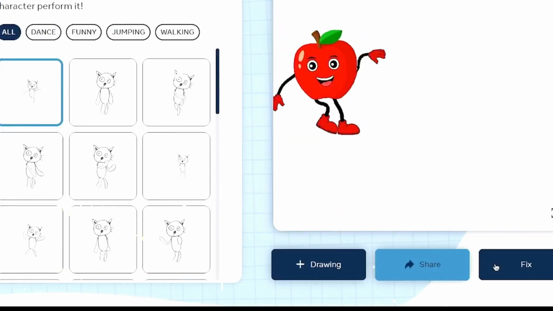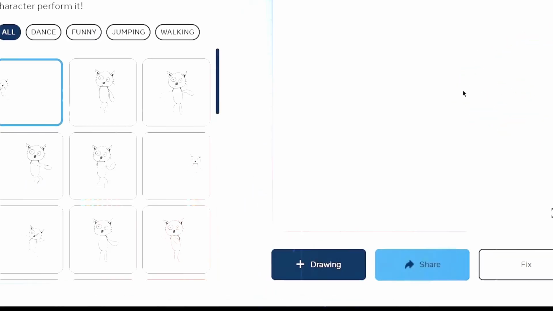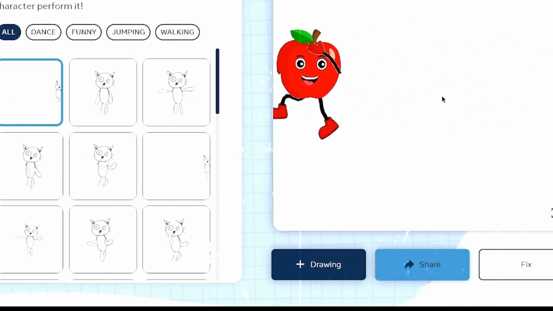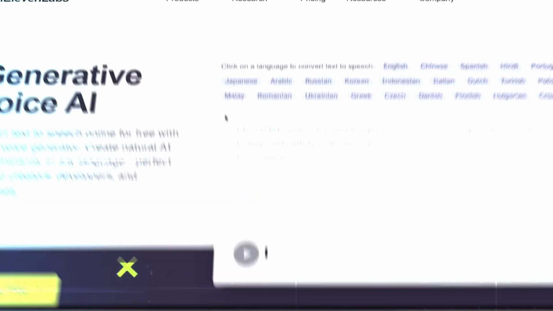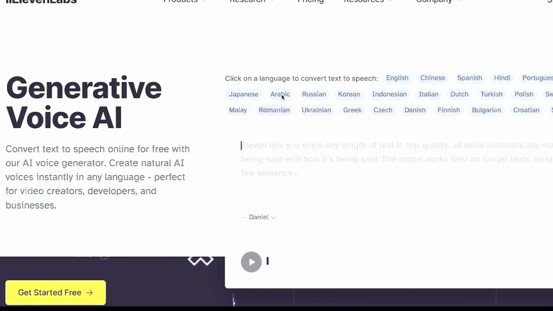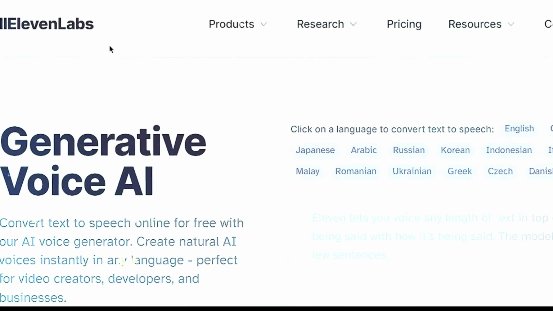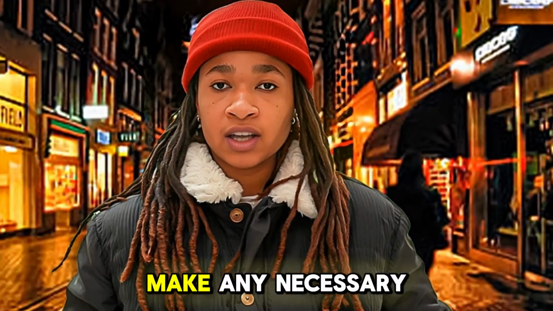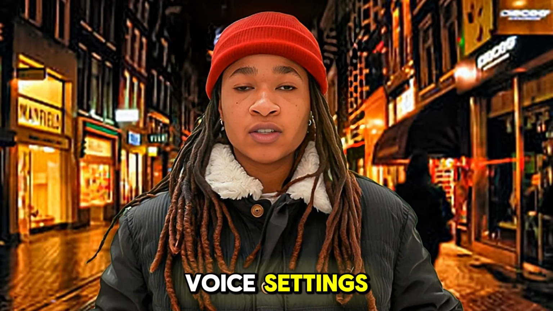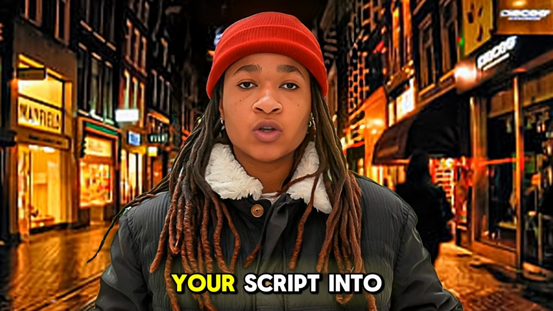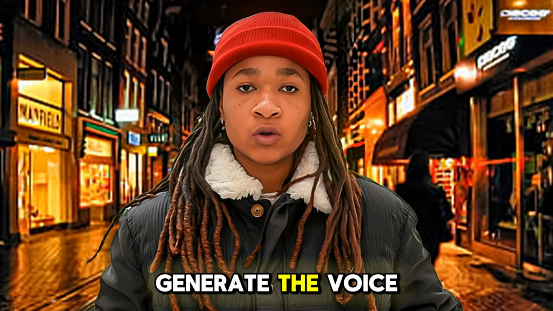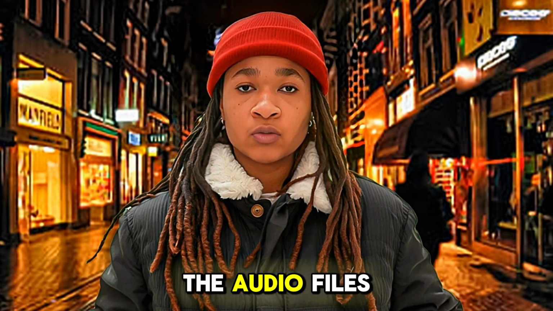After you've successfully downloaded all your animations, the next step is to focus on adding voiceovers to your video. For this, use 11 Labs. Start by selecting a voice that suits your project from the available options. Make any necessary adjustments to the voice settings to fit your needs. Then input your script into the tool. Generate the voiceovers and download the audio files.